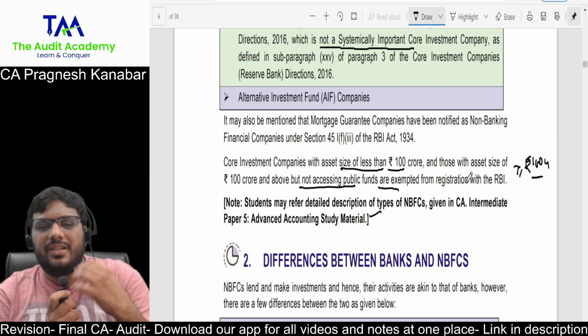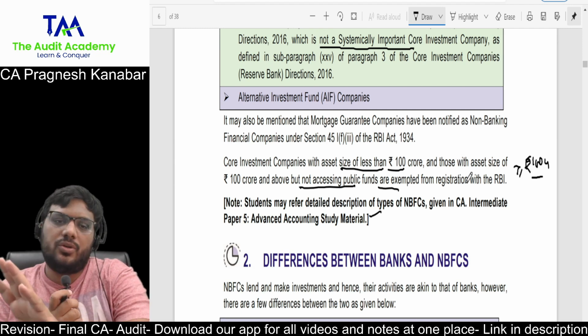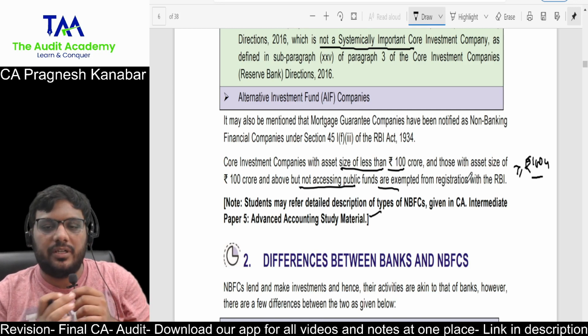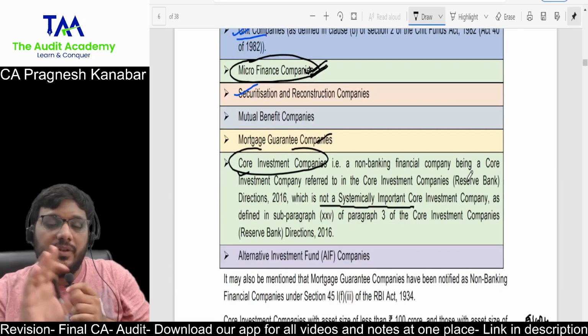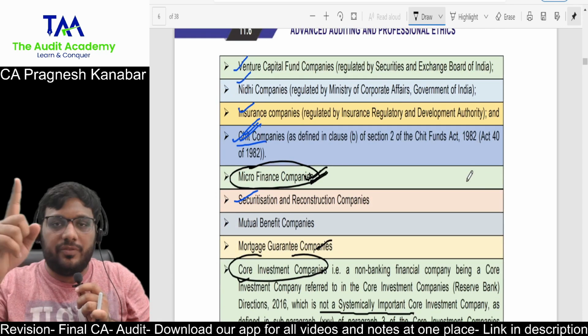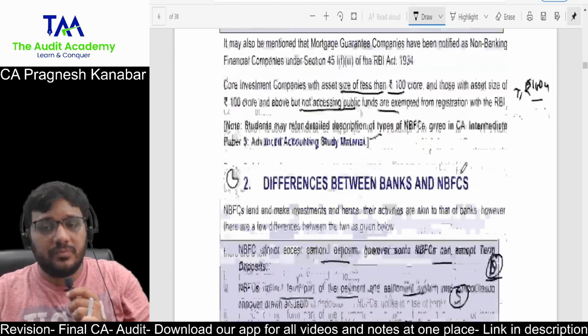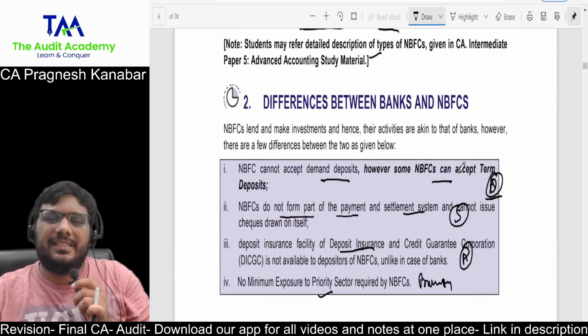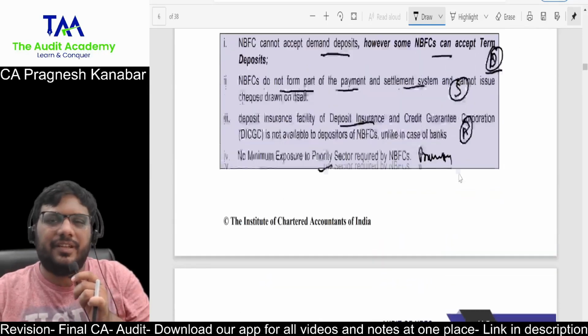Just to be safe and just to make you feel better, I showed you. If you have time, you can go through it, otherwise it is okay, you can skip that particular part. But do remember the definition, registration, and net owned fund requirements nicely. That net owned fund calculation, you can do it from your Inter CA advanced accounts module also. All right. Then the difference between bank and NBFC is a very simple question.